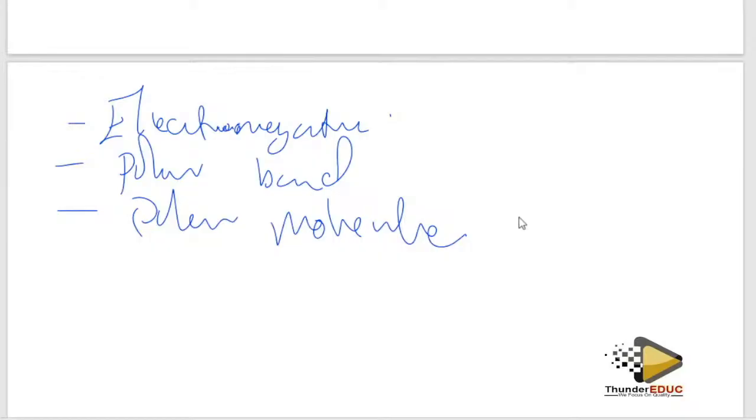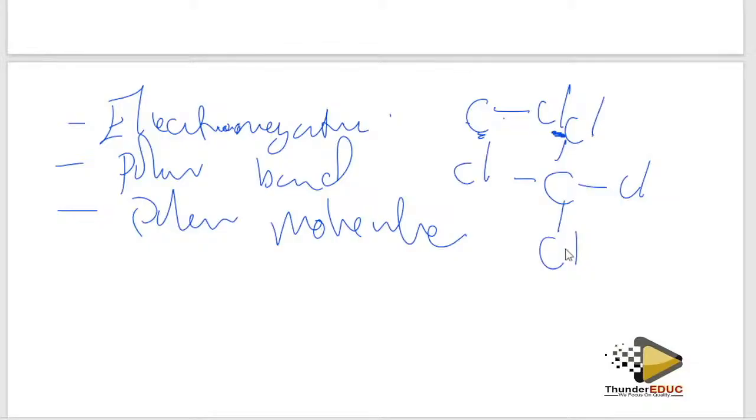Because you can have polar bonds, but the molecule is not polar. For example, you can have carbon and chlorine. Because this one has a different electronegativity from this, it is going to be a polar bond. But because I have C with chlorine like that, trichloromethane, this bond is polar, this bond is polar, this bond is polar, but the whole molecule is not polar.